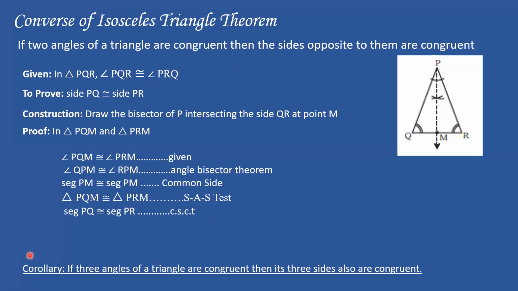So yes. So the corollary is exactly opposite. First corollary we saw. Oh God. Okay. So if three angles of a triangle are congruent, then its three sides are also congruent. This is the corollary we are using. Okay. Now I'm not going to prove it for you. You have to prove it. Hint is that use the congruency of triangle. Draw a diagram. First, draw a diagram. Text notebook mein and do it.